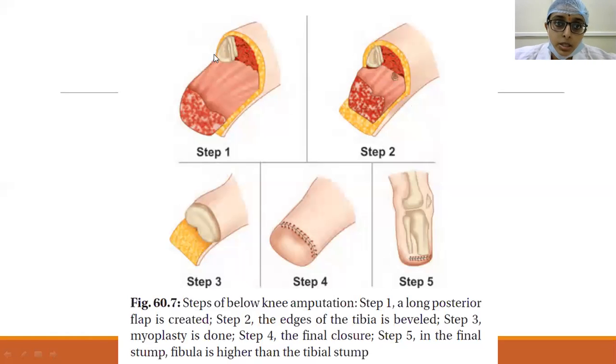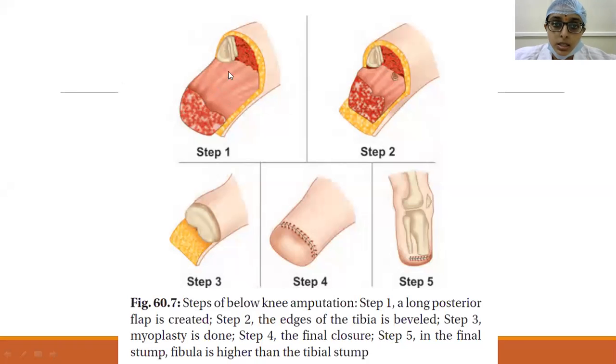Coming to the flaps, in ischemic limbs, preferably a long posterior flap is taken, because there will be more perfusion to the posterior flap. So when it is brought anteriorly and covered, there will be good healing of the stump, and adequate muscle should also be left so that proper cushioning is provided to the stump. As we have seen earlier, there are two types of muscle closure: myoplasty and myodesis.